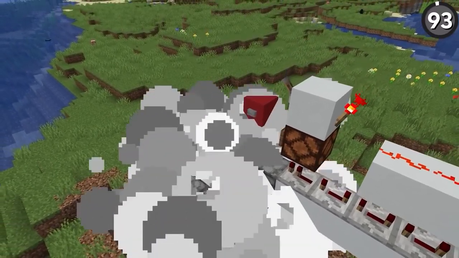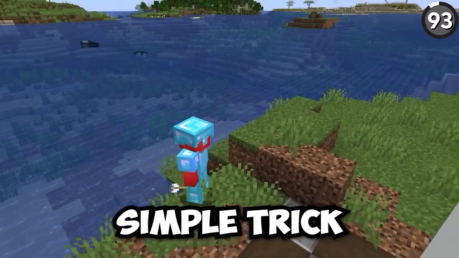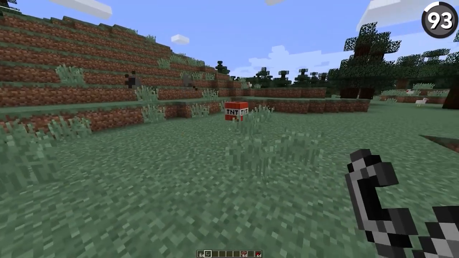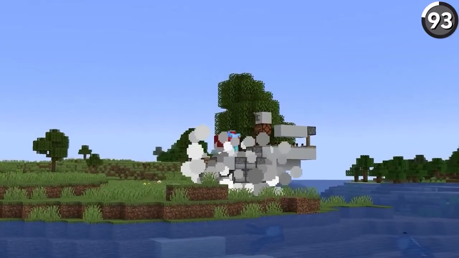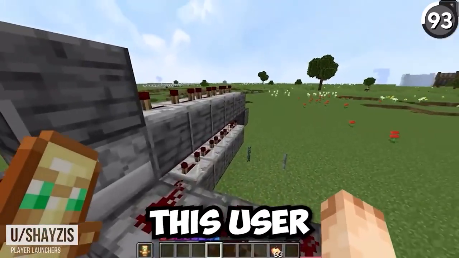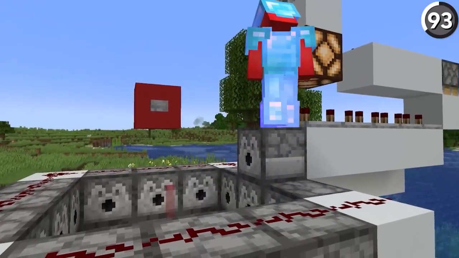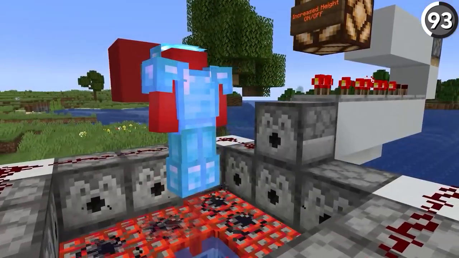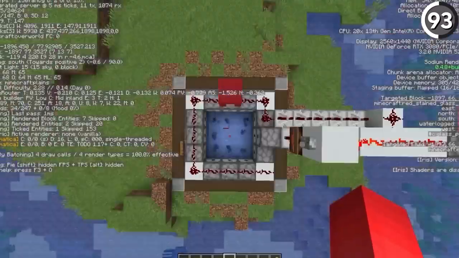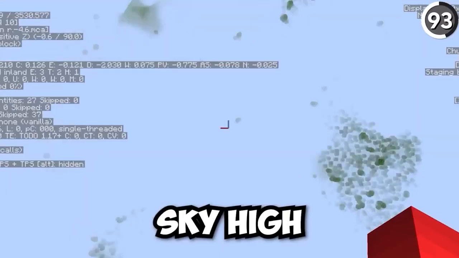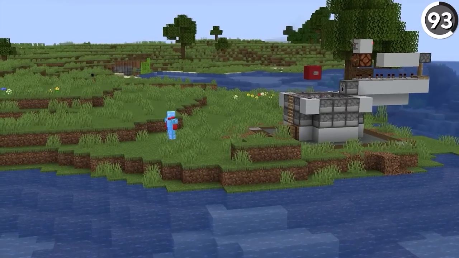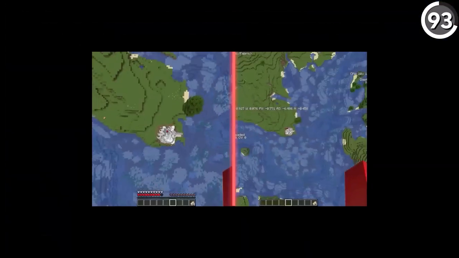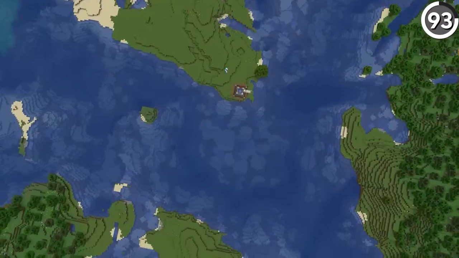We can make this TNT launcher over 3 times better with just this simple trick. See, the problem is that because of the damage that you take in survival mode, they never seem to launch as high as we do in creative. But this user has a perfect solution, since by simply attaching a dispenser full of arrows to shoot us before we launch off, then that little tick of damage is gonna make sure that we launch sky high off of one of these things. And if you don't believe me, just look at the comparison. It's pretty jarring. But with either method, it's important to remember.